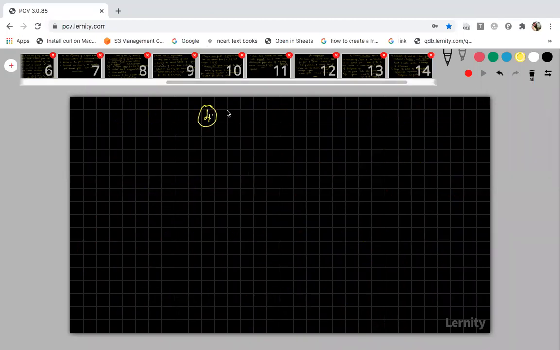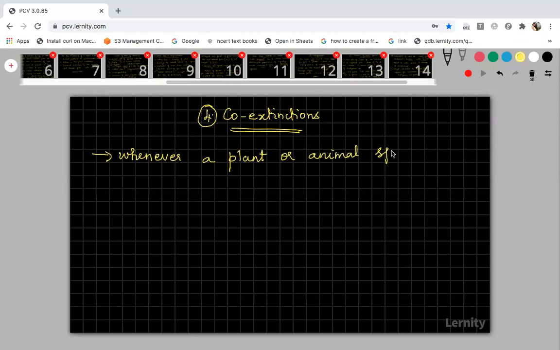Now the last reason in the evil quartet is co-extinction. What do you mean by co-extinction? If one organism becomes extinct, the one which is totally dependent on that organism will also become extinct. Write the definition of co-extinction: whenever a plant or animal species becomes extinct, then its obligatorily associated species also becomes extinct.